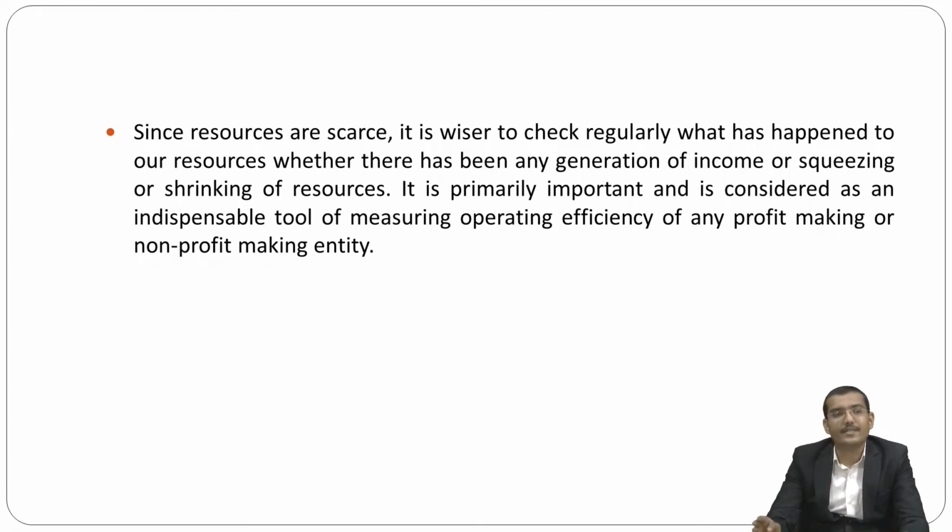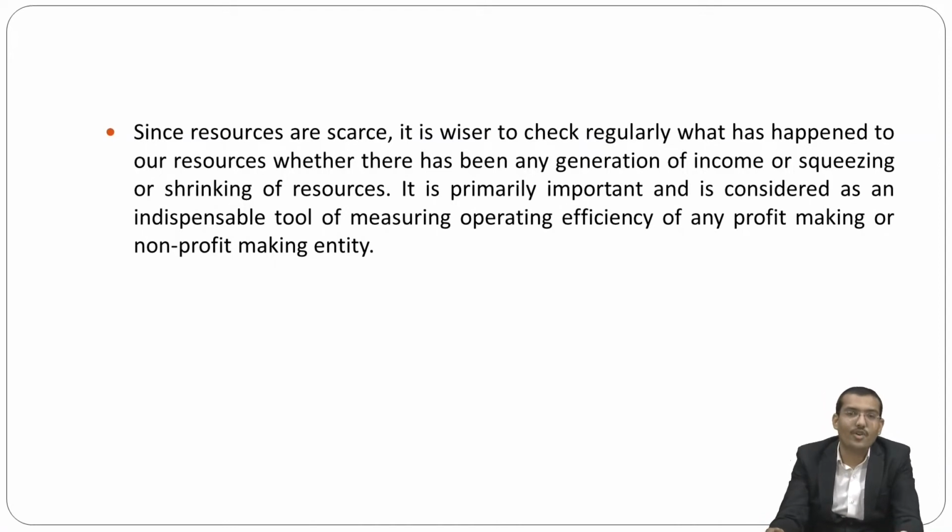Then, since the resources are scarce, very scarce actually, in nature, and in the economics you studied, what are the resources and what is the implementation of those resources according to Robinson's definition. So in accounting, we can say that I just combine it together.